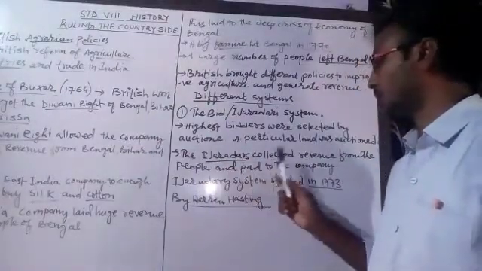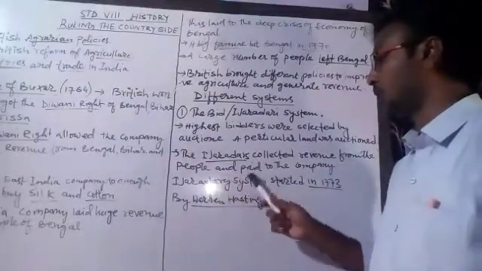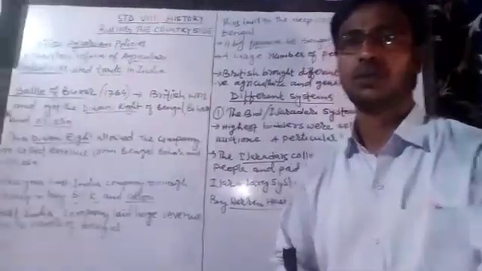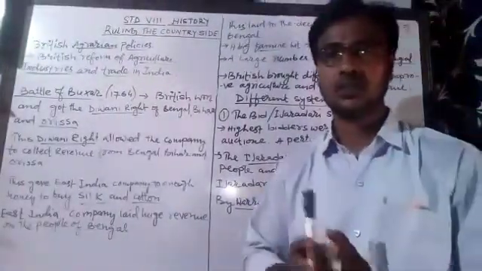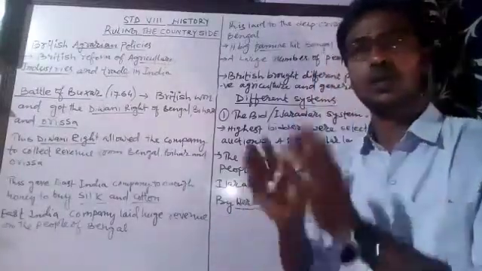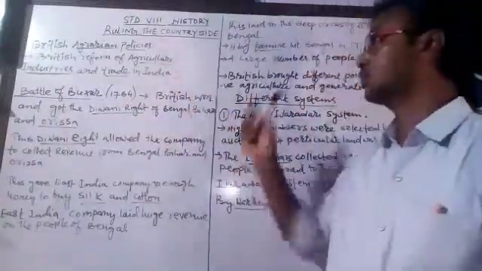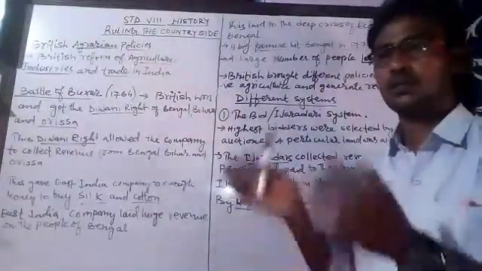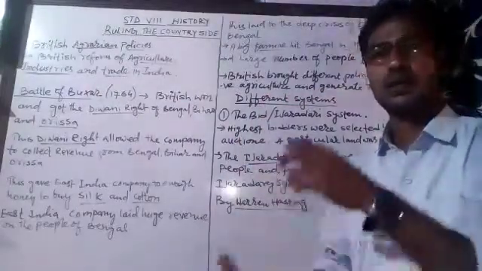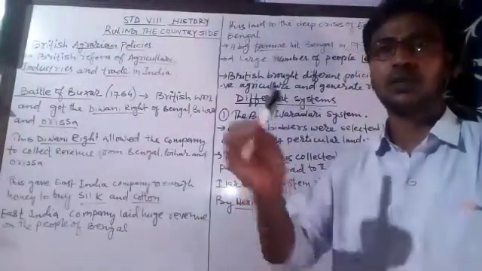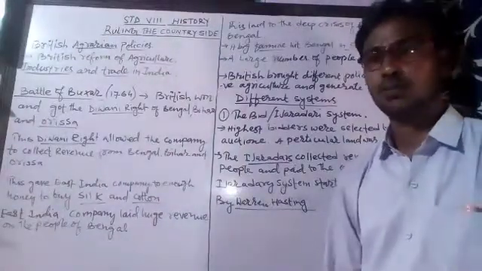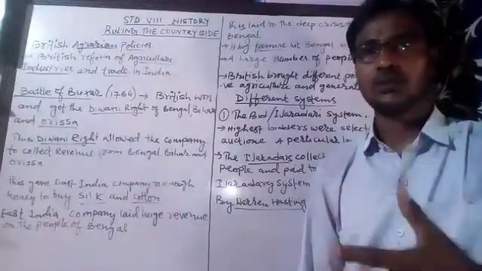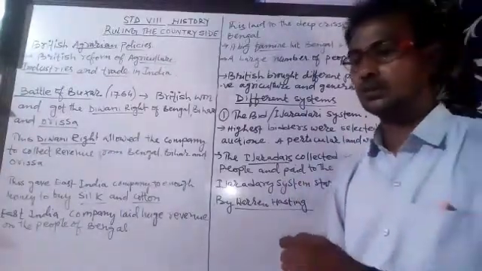The Ijaradars collected revenue from the people and paid it to the Company. So this was the first system of revenue collection, and this was the first change that the East India Company brought in the field of agriculture. This was mainly done to stop the people of Bengal from leaving, so that they should remain in Bengal, do the agriculture and then pay the revenue to the East India Company. Later on, when this Ijaradari system continued for many years, the second system they started was the permanent settlement system.